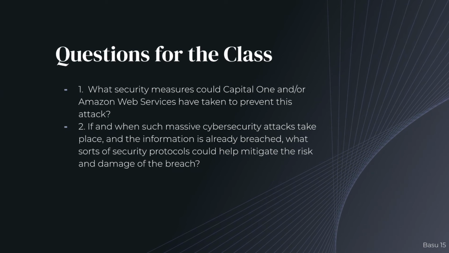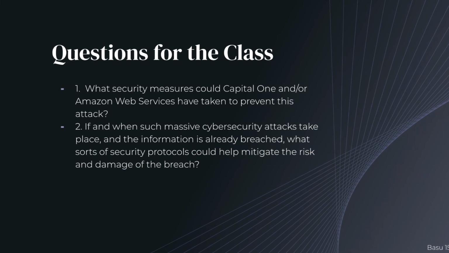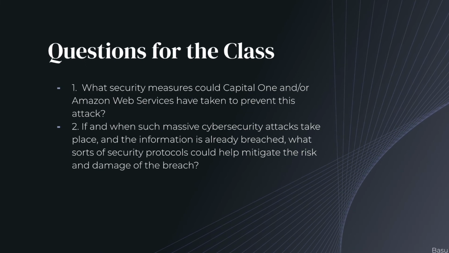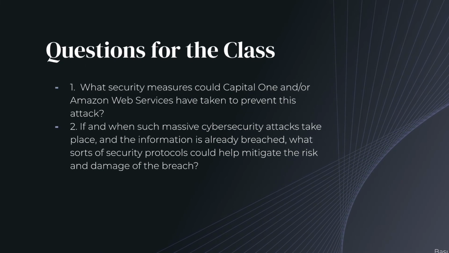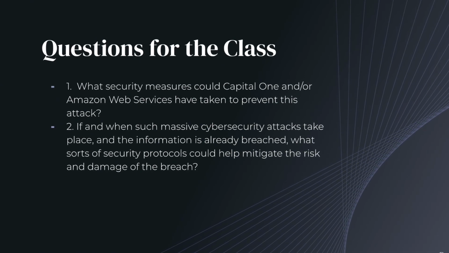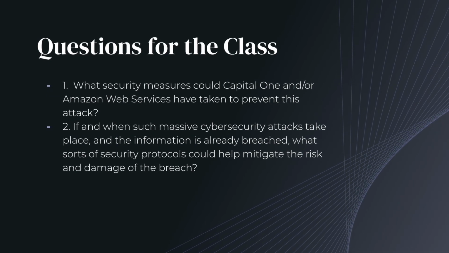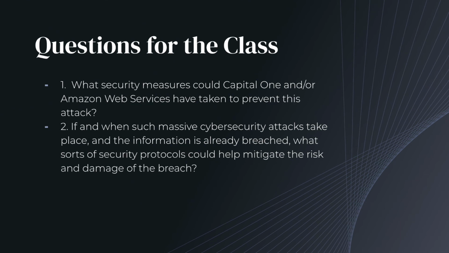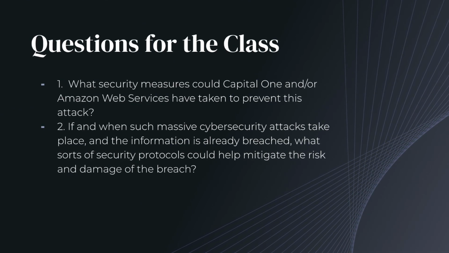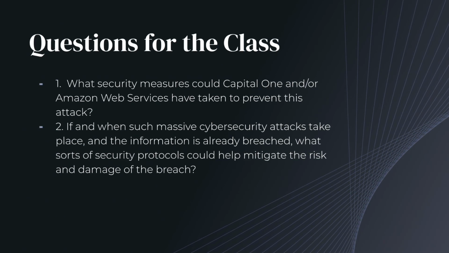Based on what we learned, what security measures could Capital One and/or Amazon Web Services have taken to prevent this attack? What preventative measures have we learned in this class that help secure confidential data and would have helped in this case? The other question we can consider is mitigative rather than preventative. Say such a situation occurs again in the future, in which there's a major cyber attack. Again, based on what we learned in class, what sorts of security protocols could help mitigate the risk and damage of the breach?